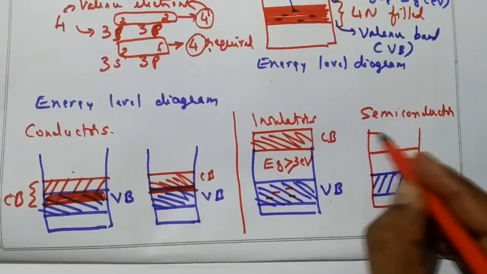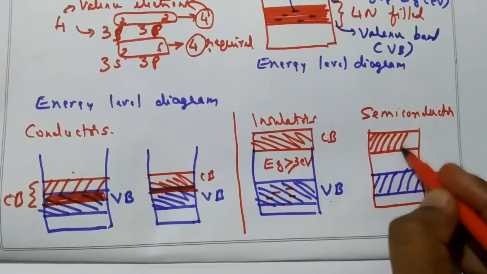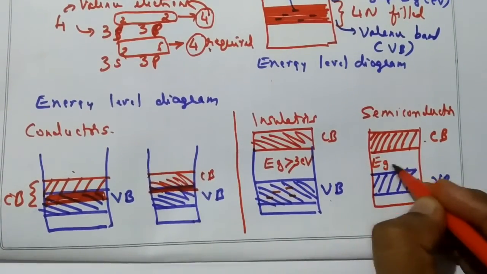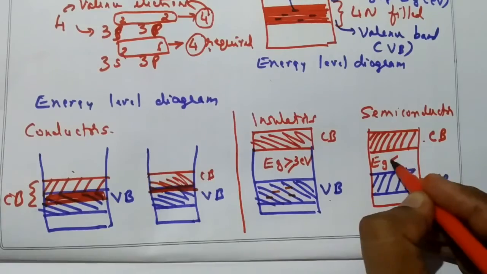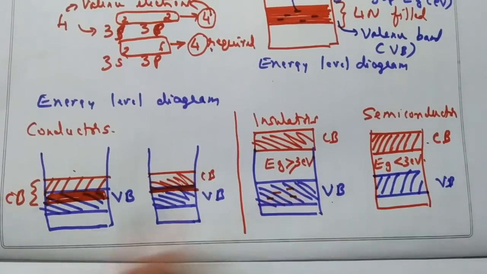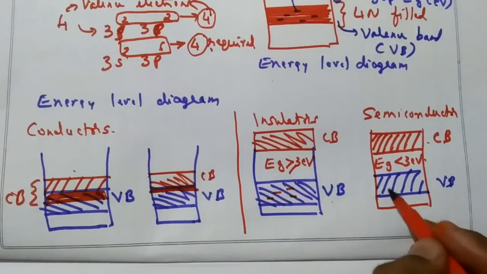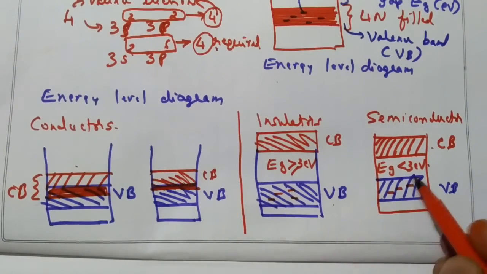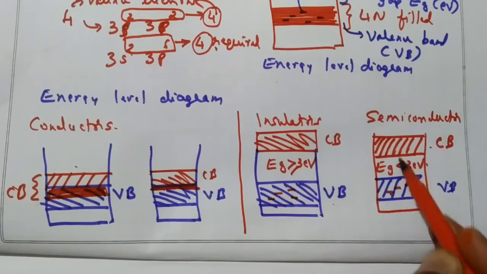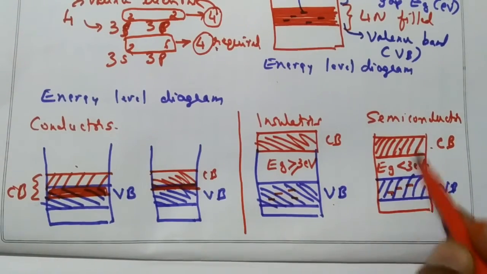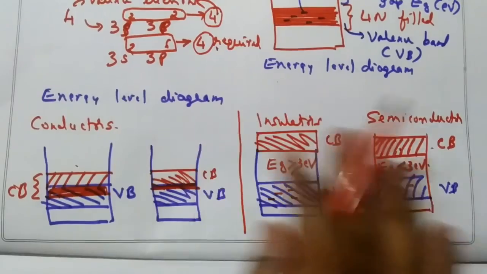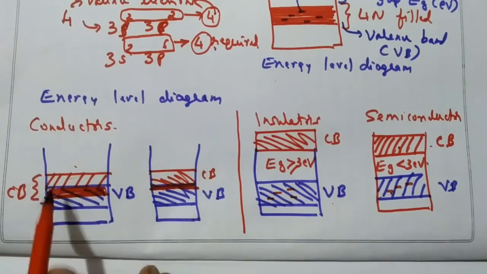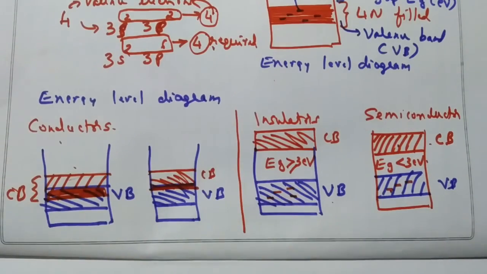If the electrons in the valence band acquire sufficient energy, they will go to the conduction band and there will be conductivity. So this is the explanation of the energy level diagram, that is, the conductivity of conductors, insulators and semiconductors.